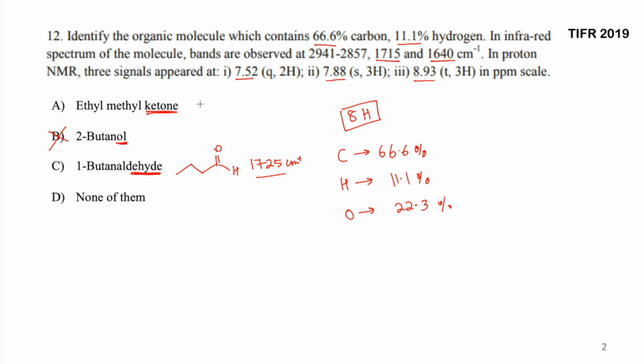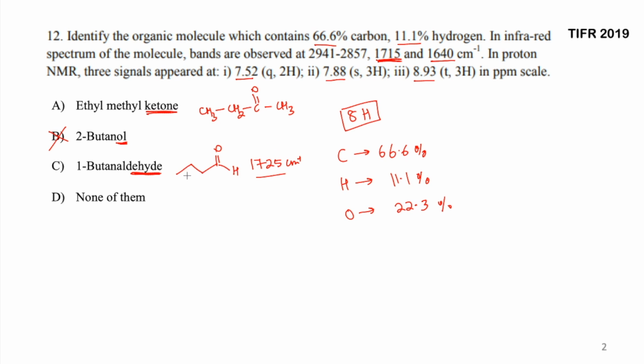be the answer. And if I make ethyl methyl ketone, that is going to be CH3 and CH2 and then C double bond O and then CH3. That is your ethyl methyl ketone. So this particular molecule is in the ketonic group, which can be because of this 1715 centimeter inverse. Fine. Let's look upon the NMR. That is going to now give us the exact answer.